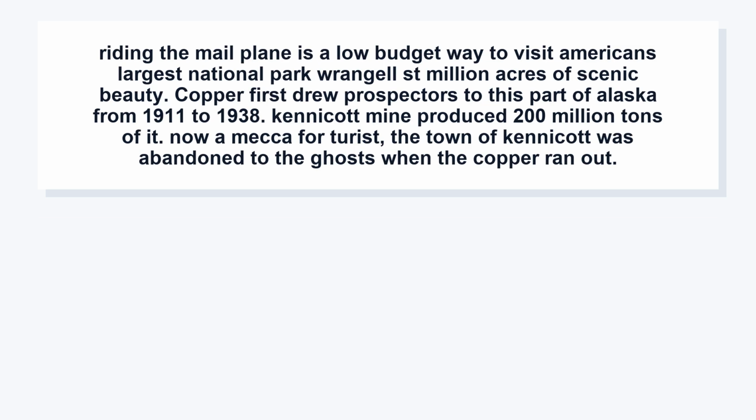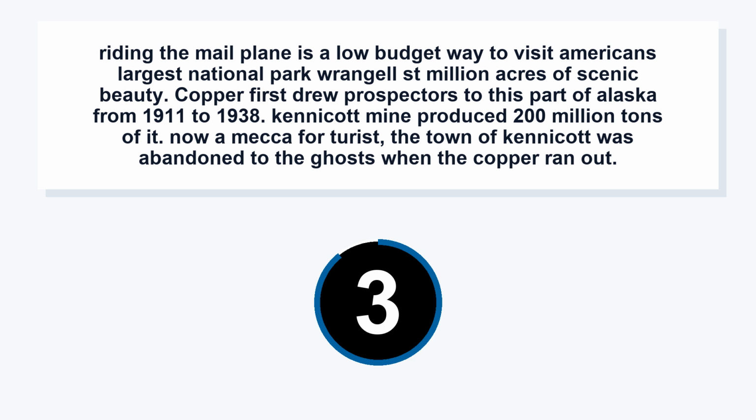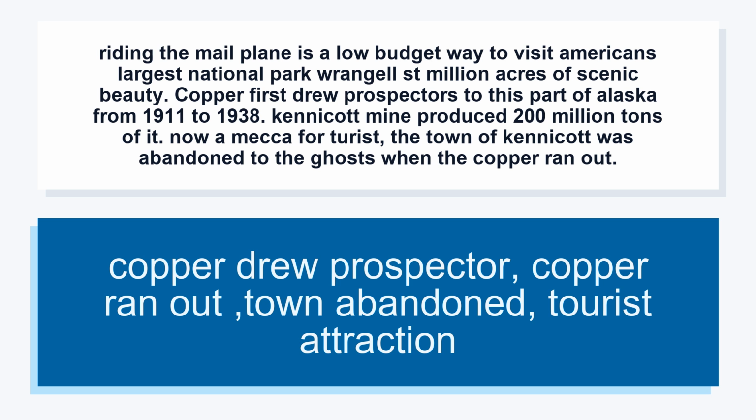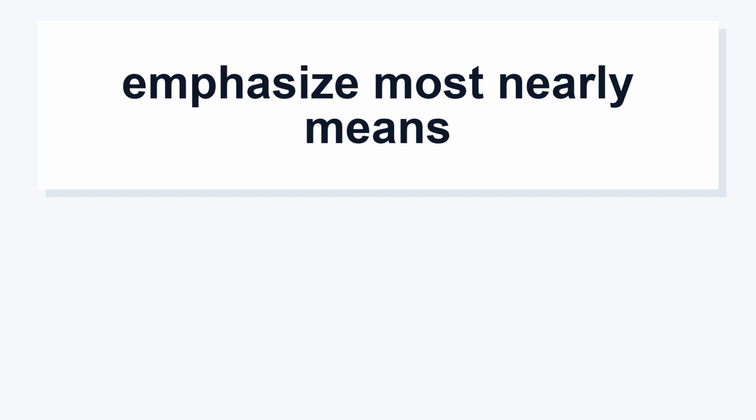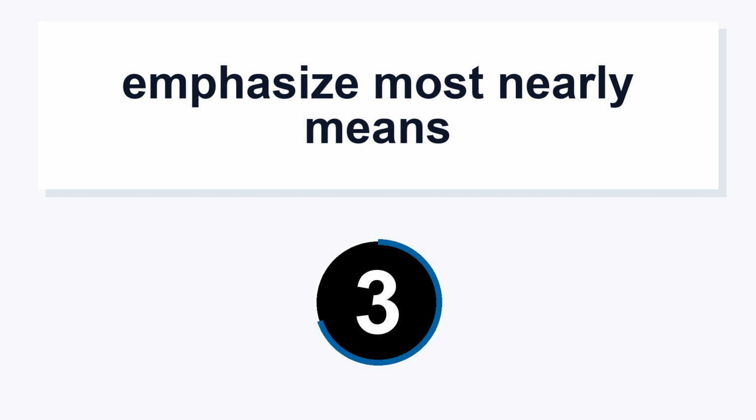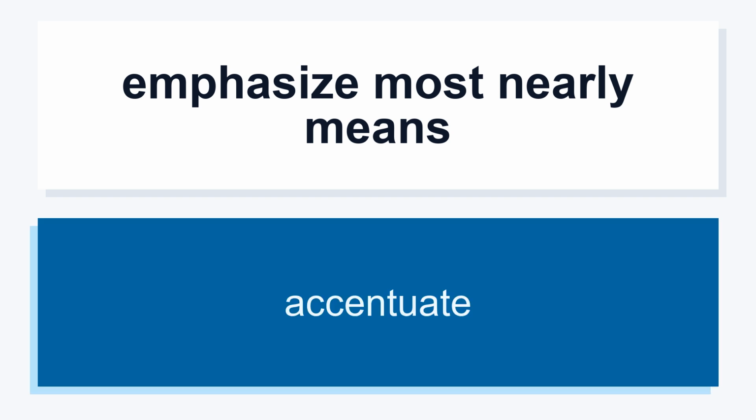Riding the mail plane is a low-budget way to visit America's largest national park, Wrangell-St. Elias, with million acres of scenic beauty. Copper first drew prospectors to this part of Alaska from 1911 to 1938. Kennecott mine produced 200 million tons of it. Now a mecca for tourists, the town of Kennecott was abandoned to the ghosts when the copper ran out. Copper drew prospectors, copper ran out, town abandoned, tourist attraction. Emphasize most nearly means accentuate.